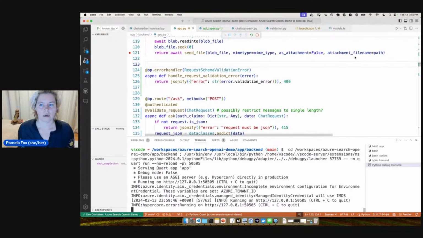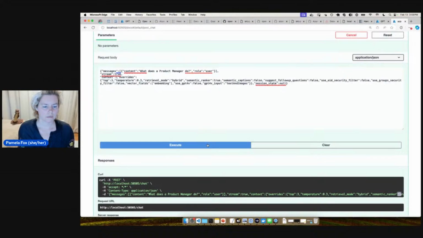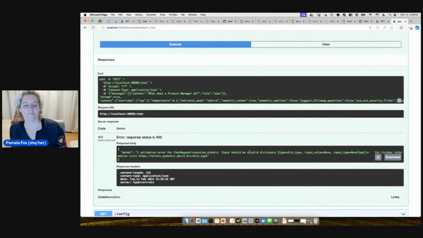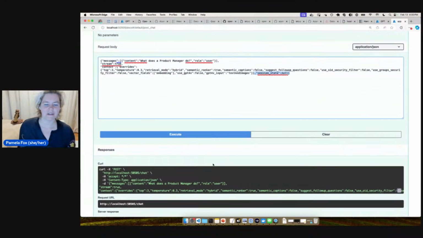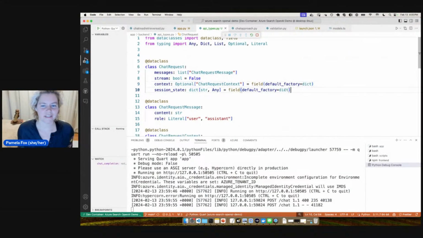Okay, all right, it's running. And we go here, we execute. Yay! Okay, so one validation error for chat request session state: input should be a valid dictionary. Oh, okay. What did I put for session state? Session state we actually don't use, so it's just null here. So that one I should set so that it can be null.